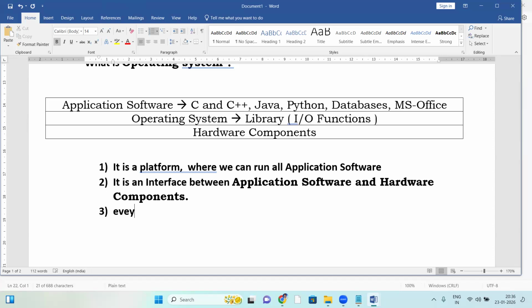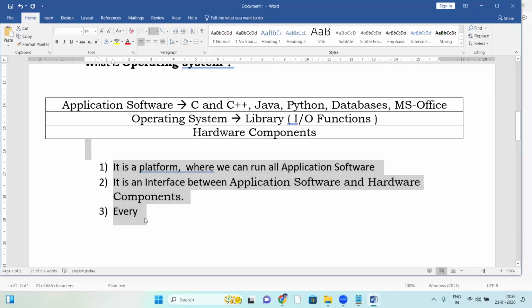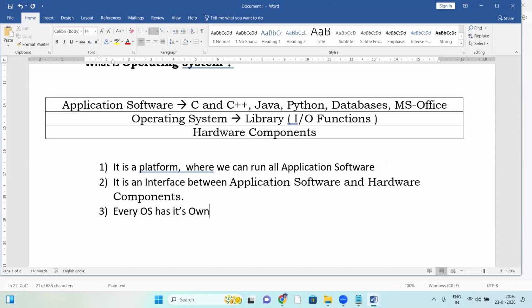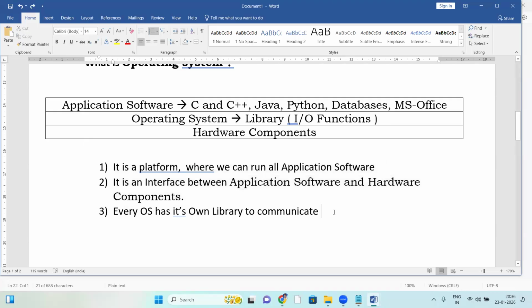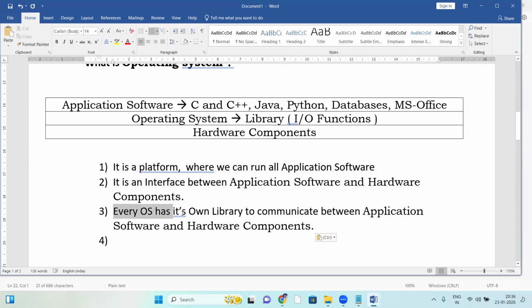So every OS has its own library to communicate between application software and hardware components.